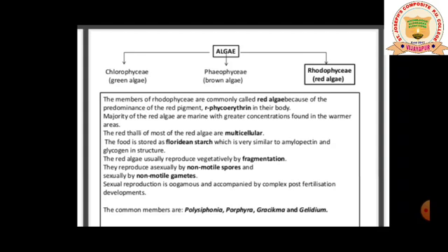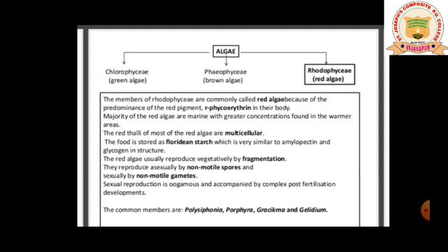Now Rhodophyceae are marine, and not only marine, they can live in areas of high temperature, like warmer areas also. They can withstand high temperature areas also. The thalli of most of the red algae are multicellular. So red algae are usually multicellular, and the body shape of the red algae is thallus.